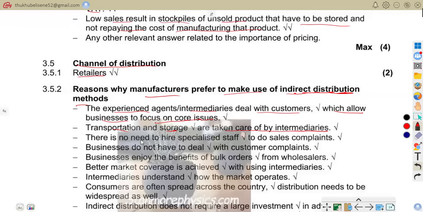There is no need to hire specialized staff to handle sales complaints. The business does not have to deal with customer complaints. The business enjoys the benefits of bulk orders from wholesalers. Better market coverage is achieved by using intermediaries, so products reach more customers. Intermediaries understand how market coverage operates. Consumers are often spread across the country, so distribution needs to be widespread.